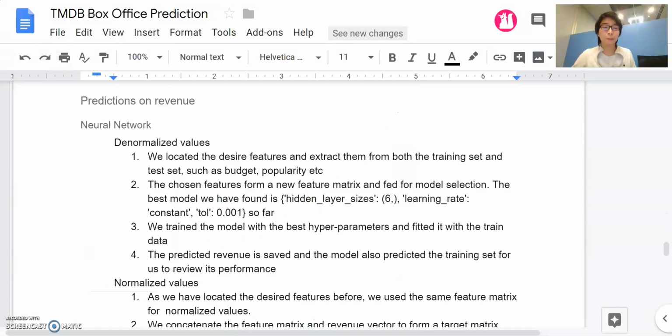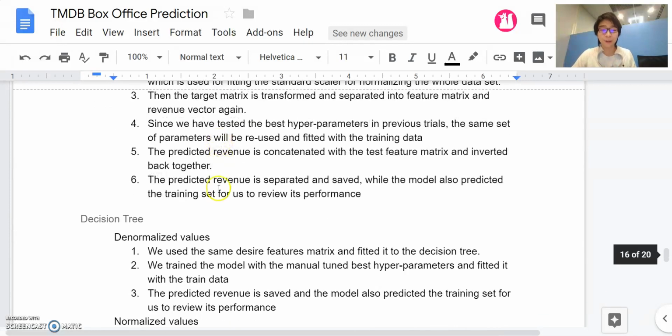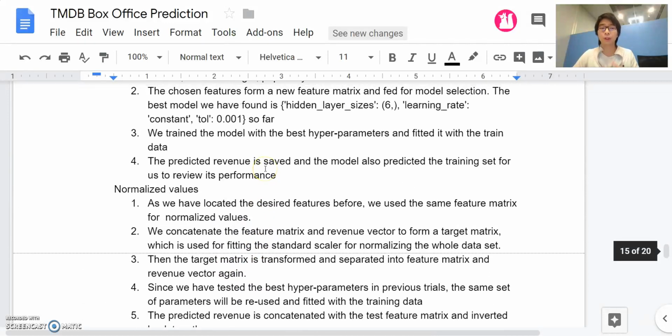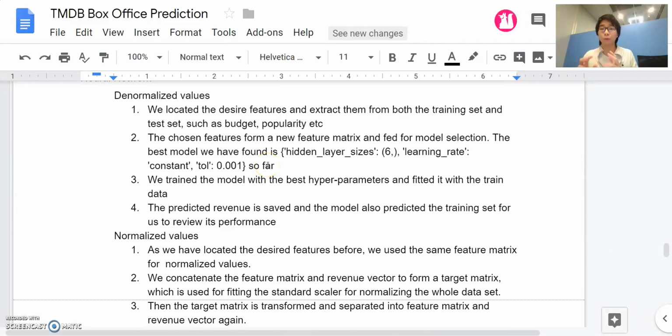So moving on to the prediction on revenue, we actually choose 3 approaches, including a neural network, decision tree, and linear regression. For each of the models, we also do the denormalized value, which is the actual real value we call it later on, and the normalized value.